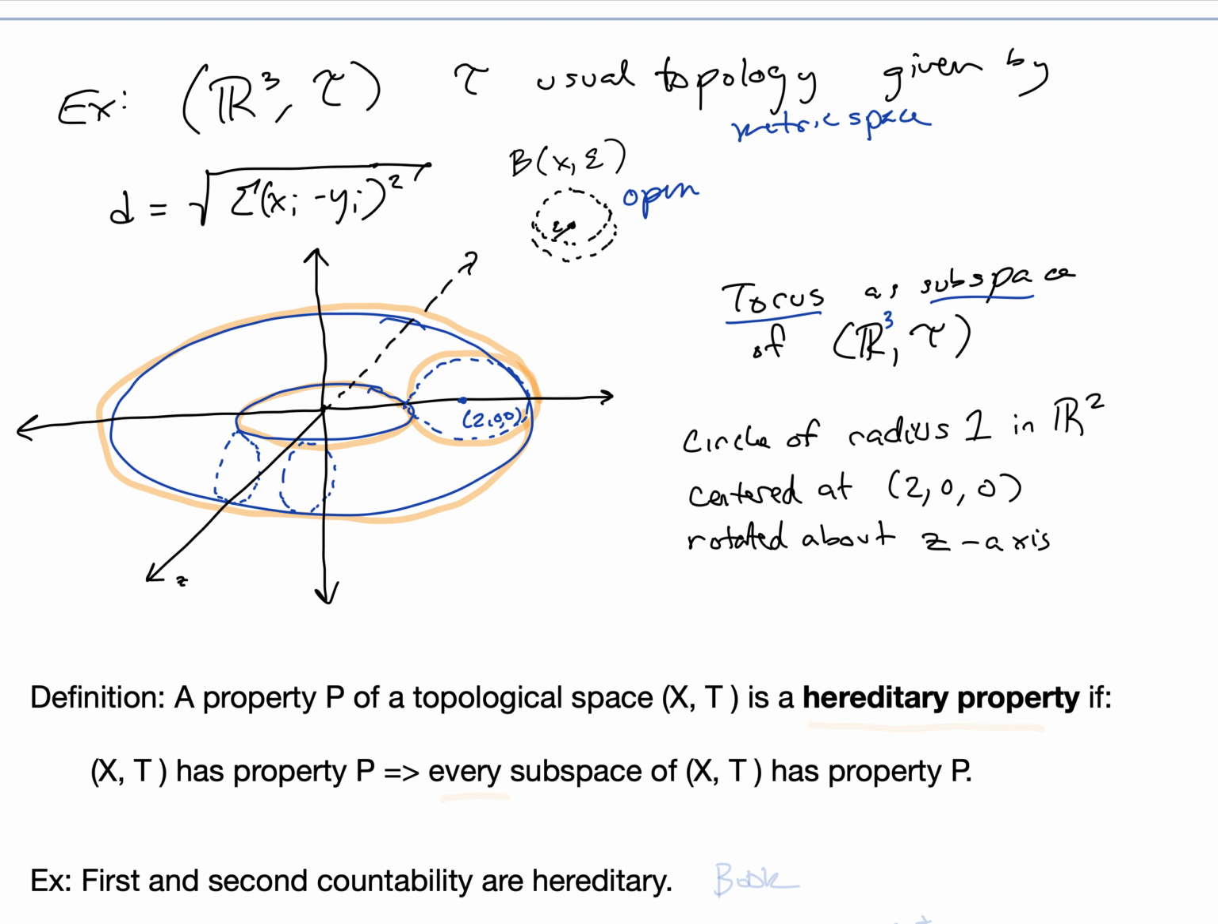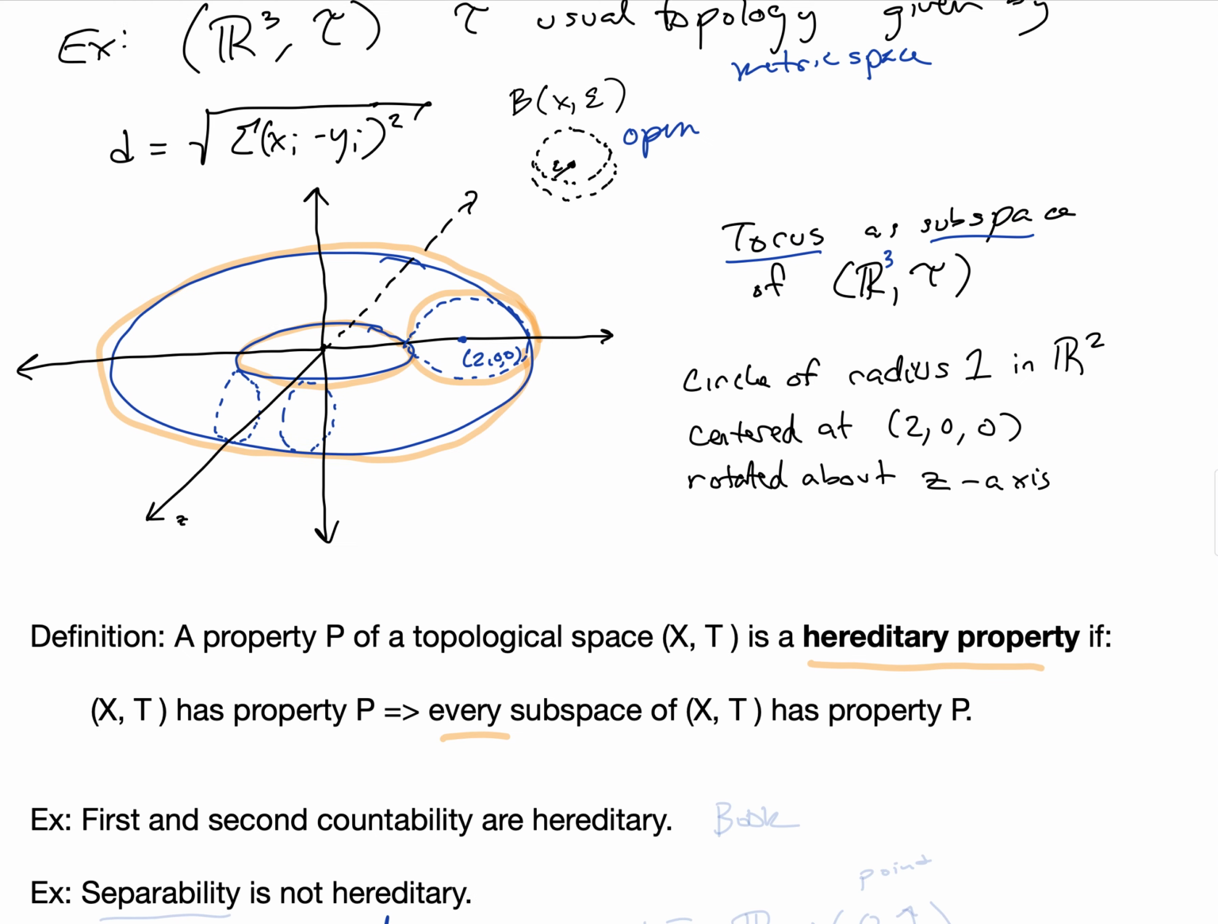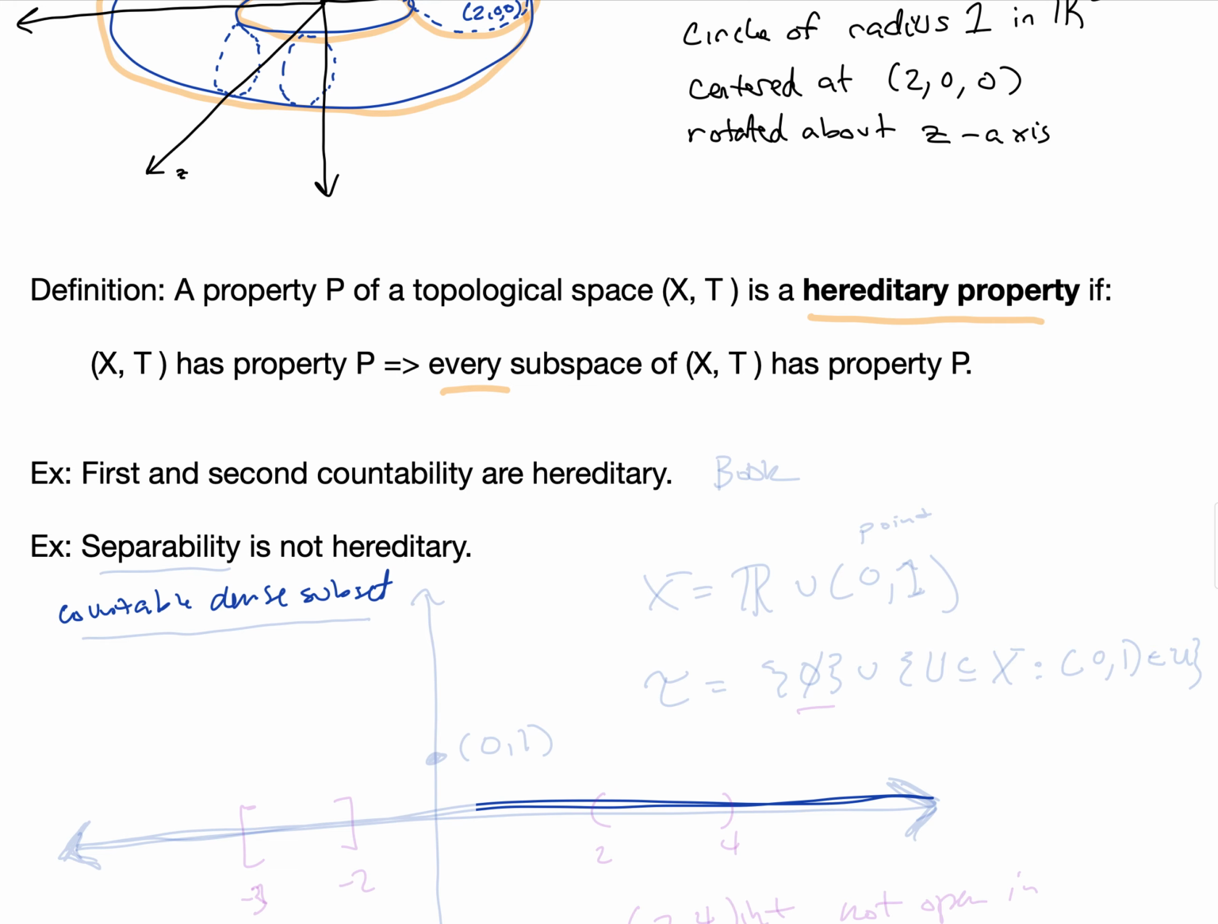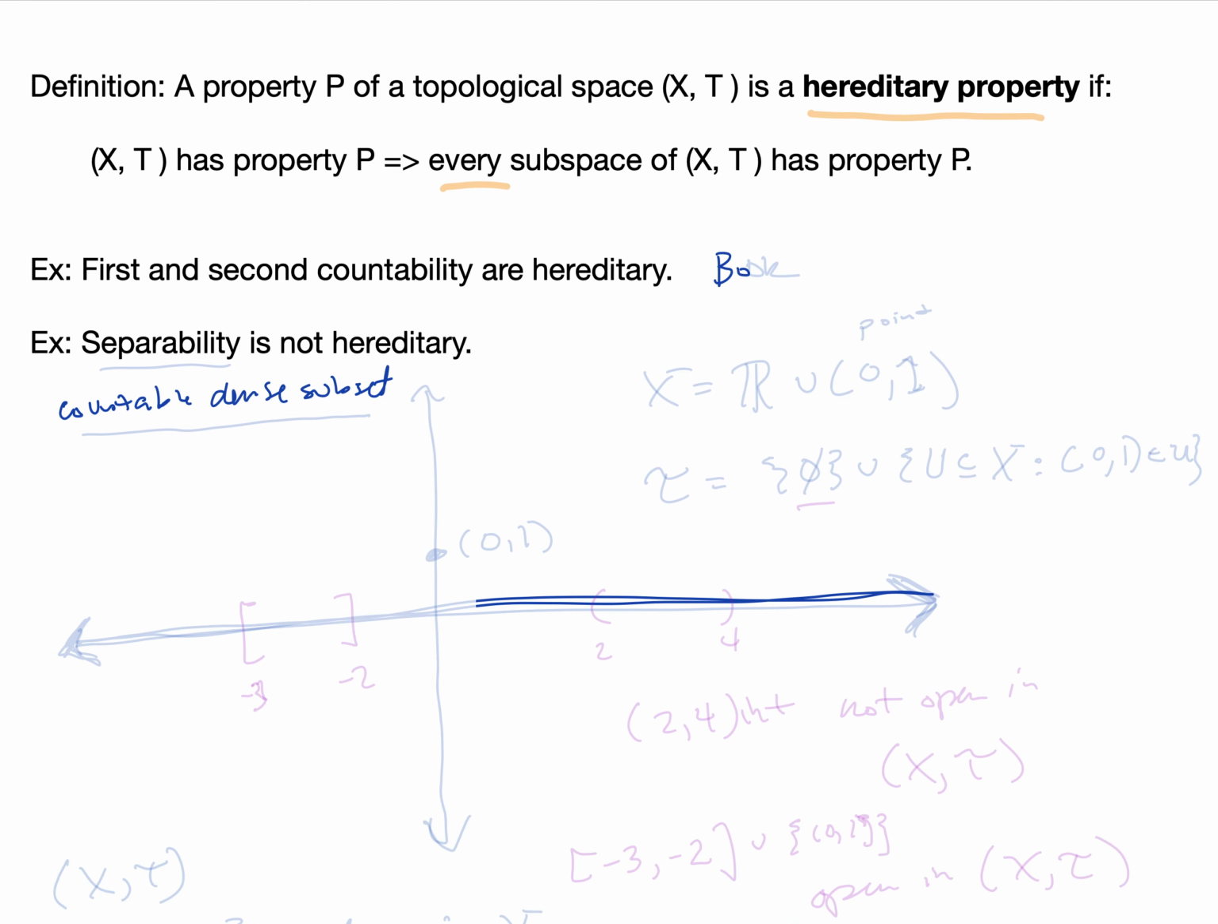A property P of a topological space is called a hereditary property if it's the case that for any topological space (X, tau), if it has property P, then every subspace of (X, tau) must also have property P. So first and second countability are both hereditary properties. The explanation of this is in the book. Separability is an example of something that is not hereditary. Just to give an example, this also happens to be in the book, but it's a sort of harder one to maybe draw or think about, so I'm going to go ahead and do it.